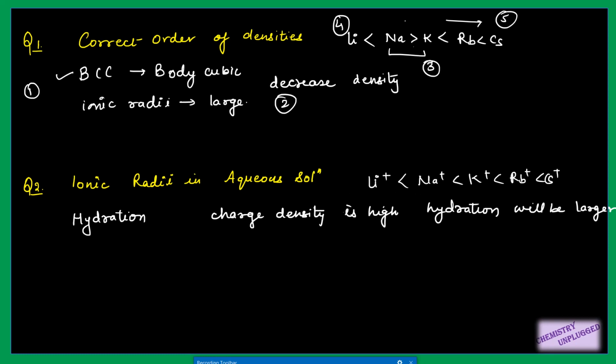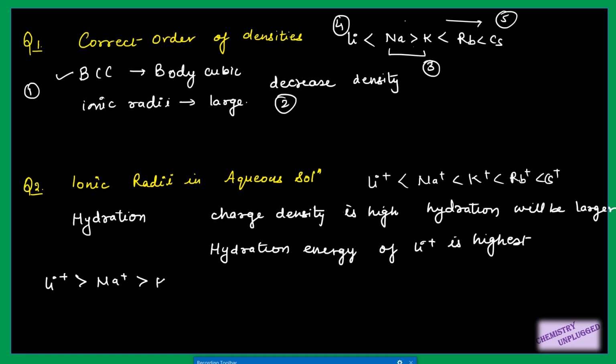Lithium has the smallest size, meaning its charge density will be highest, and for it the hydration will be highest, or you can say the hydration energy of lithium plus is highest, because its hydration property is highest. That is why the energy released in the process will be highest in nature. Because of this greater hydration, the size of lithium will be largest in the aqueous solution, right? So lithium plus has the highest size, then sodium, then potassium, rubidium, and smallest size for cesium.